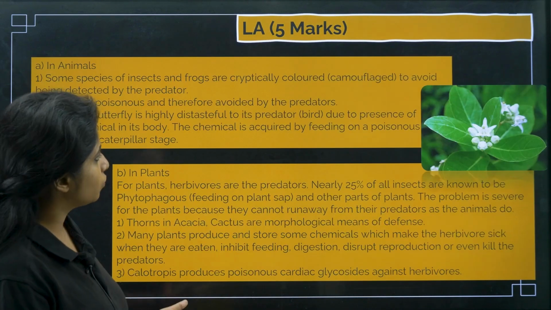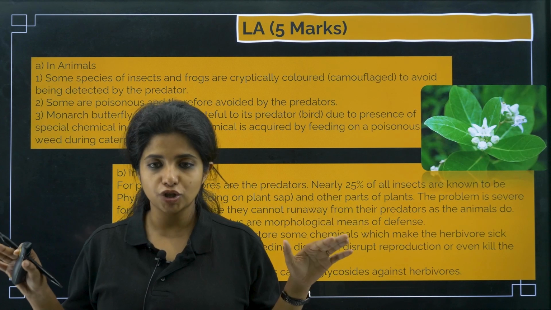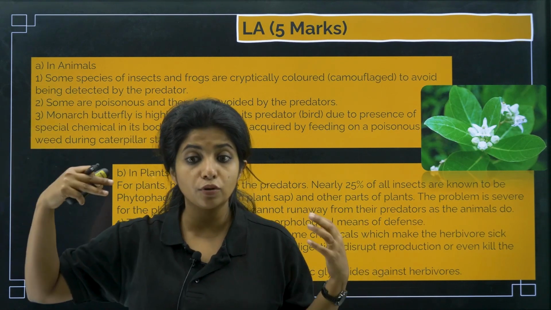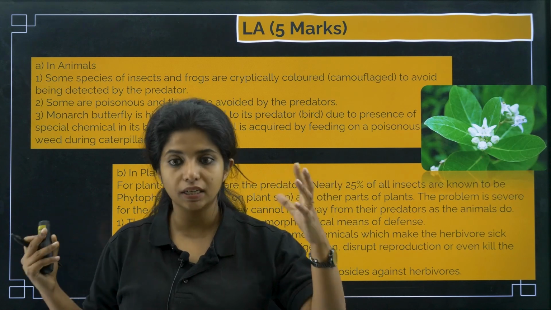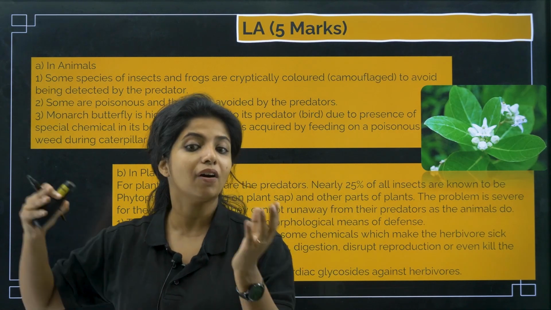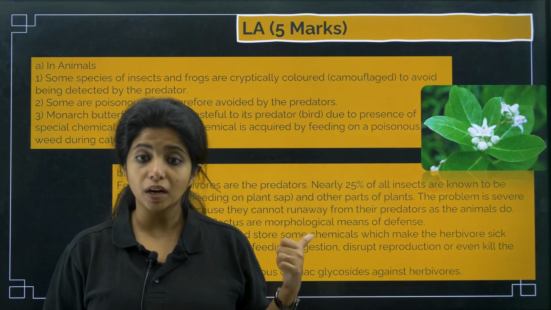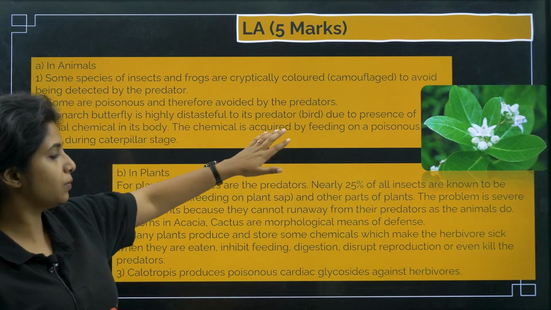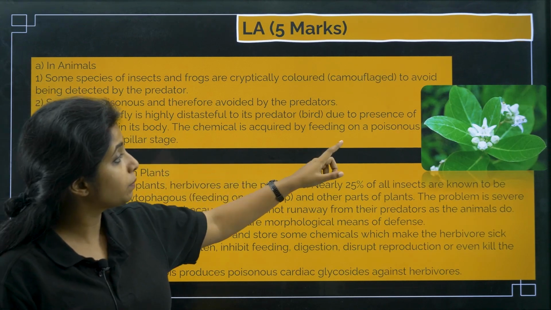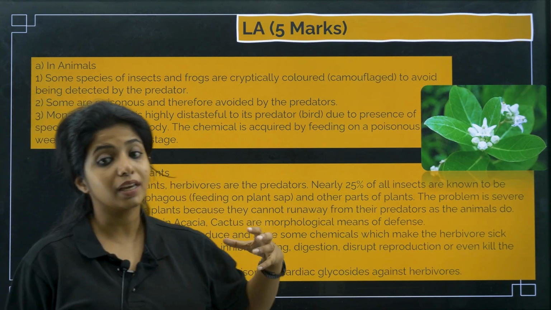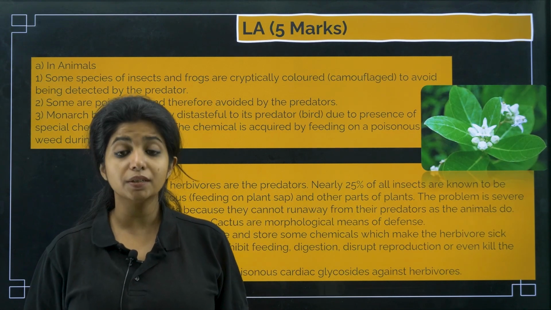So, we will start off with animals first. Some species of insects and frogs camouflage so that the predators would not be able to see them. Second, some are very poisonous. So, if something comes and eats them, it is obviously going to be killed, which might save other organisms from the same group, and therefore they are avoided by the predators. Now there is the monarch butterfly. I already told you it is highly distasteful to its predator due to the presence of a special chemical in its body. The chemical is acquired by feeding on a poisonous weed during the caterpillar, or larval, stage. That's how it gets it.